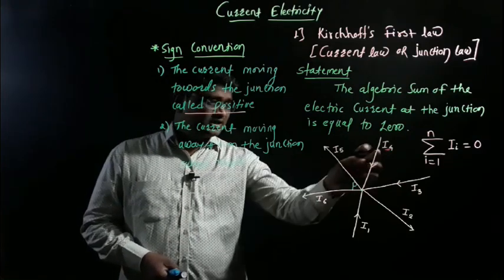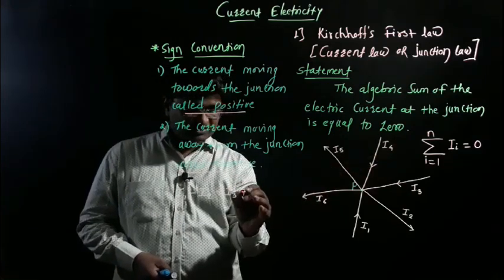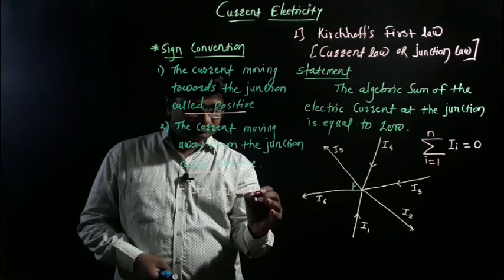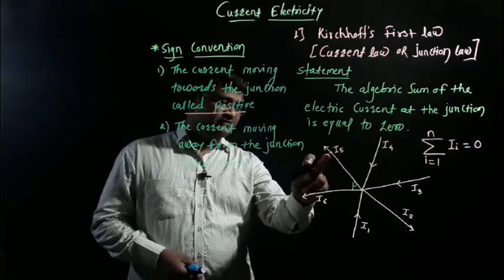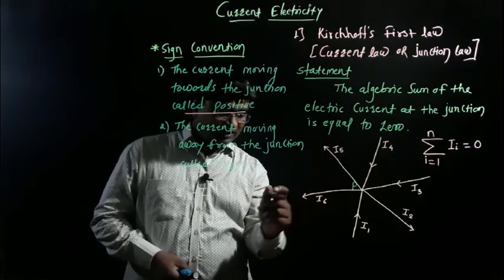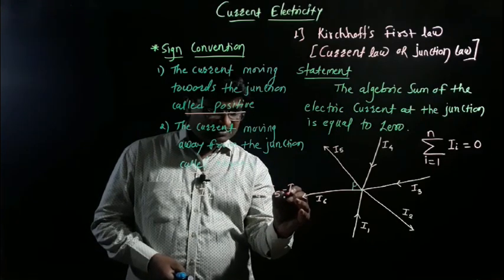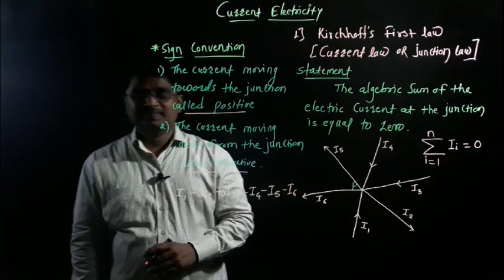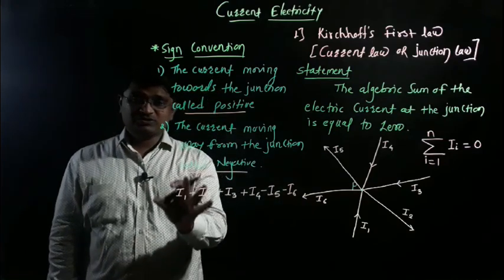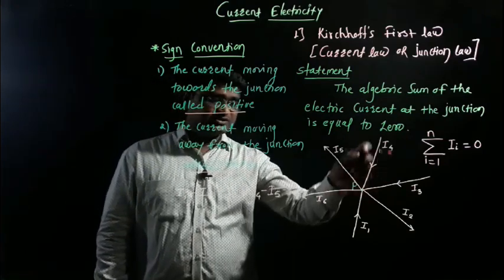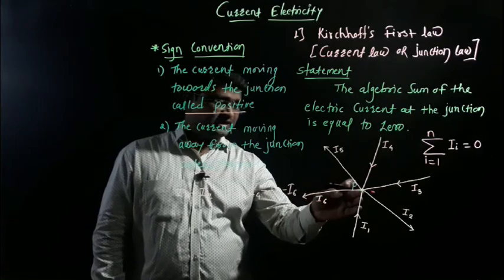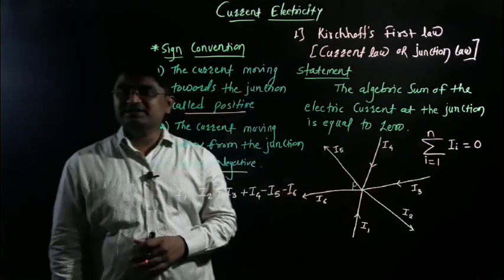I4 moving towards the junction, so I4 is also positive. I5 and I6 moving away, it means minus I5 and minus I6. So those electric currents moving towards the junction are positive, and those moving away from the junction are negative.